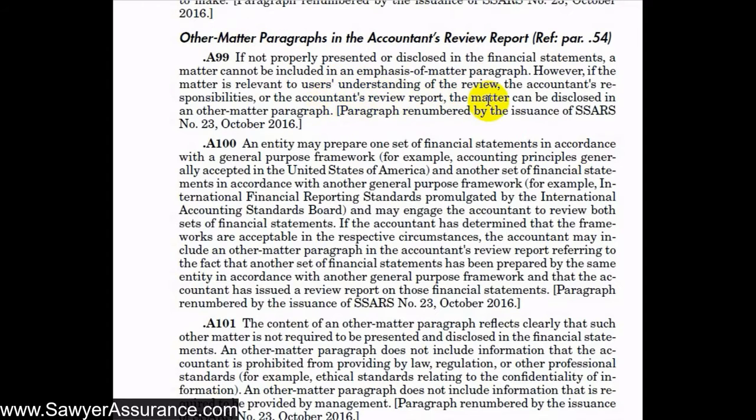And they provide an example here. If the entity prepares two sets of financial statements, one of them under GAAP and one of them under IFRS, we might include an other matter paragraph that notifies the user of the financial statements that, hey, these financial statements are under GAAP, but the entity has also prepared another set of financial statements that are reviewed by us that are under IFRS.